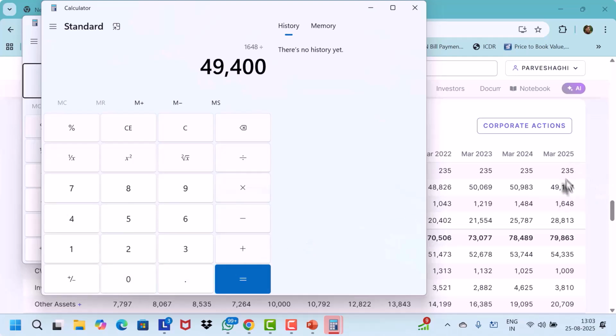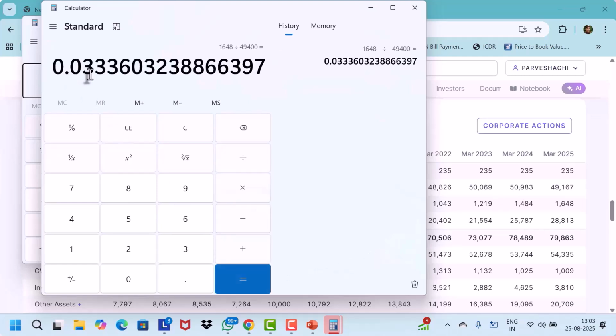So this will be 0.03. Have you got it now, Srishti? 0.03, if you look at here.